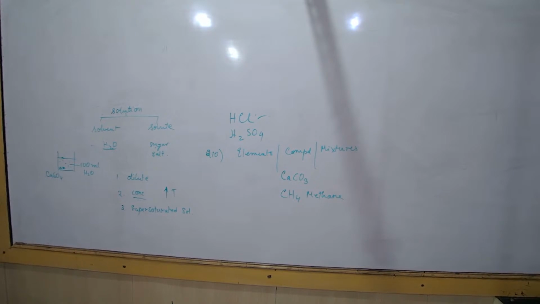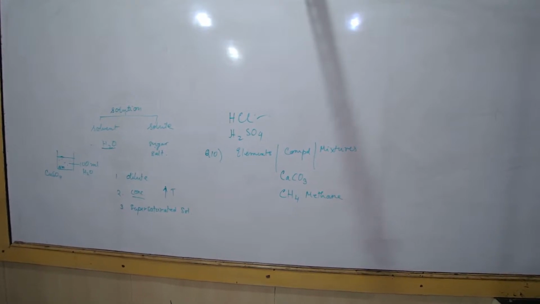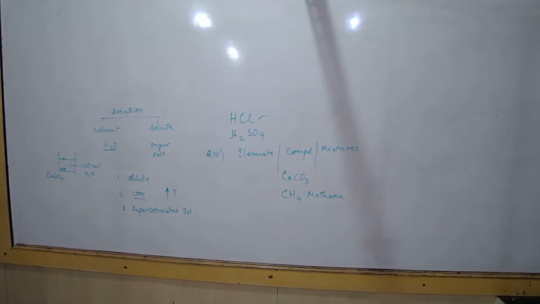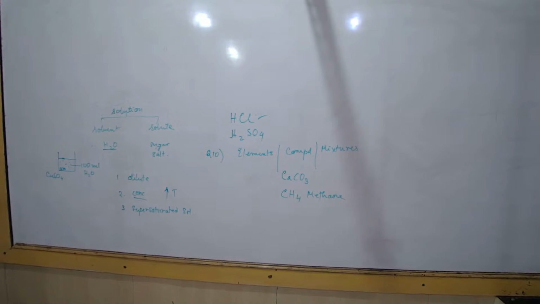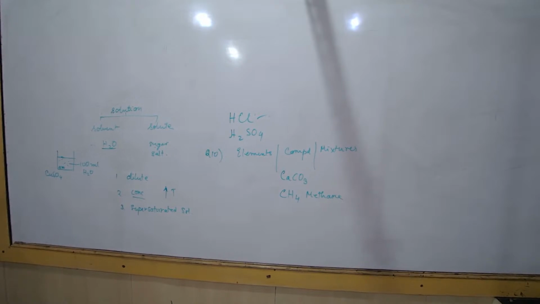Then the sugar solution and calcium carbonate. Sugar solution comes as a mixture. Soap is in compounds, along with CO2 and methane. And in mixtures: soil, air, blood, sugar solution. Soap is a mixture of many substances.